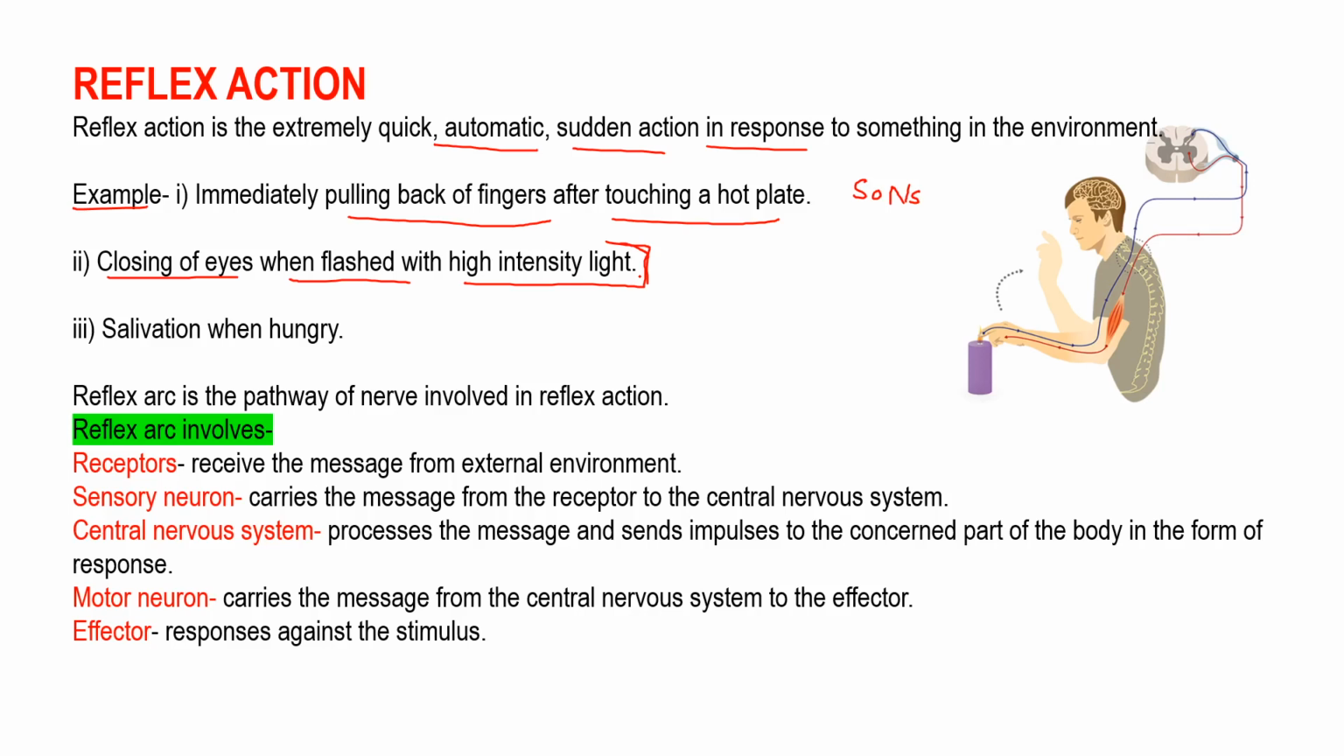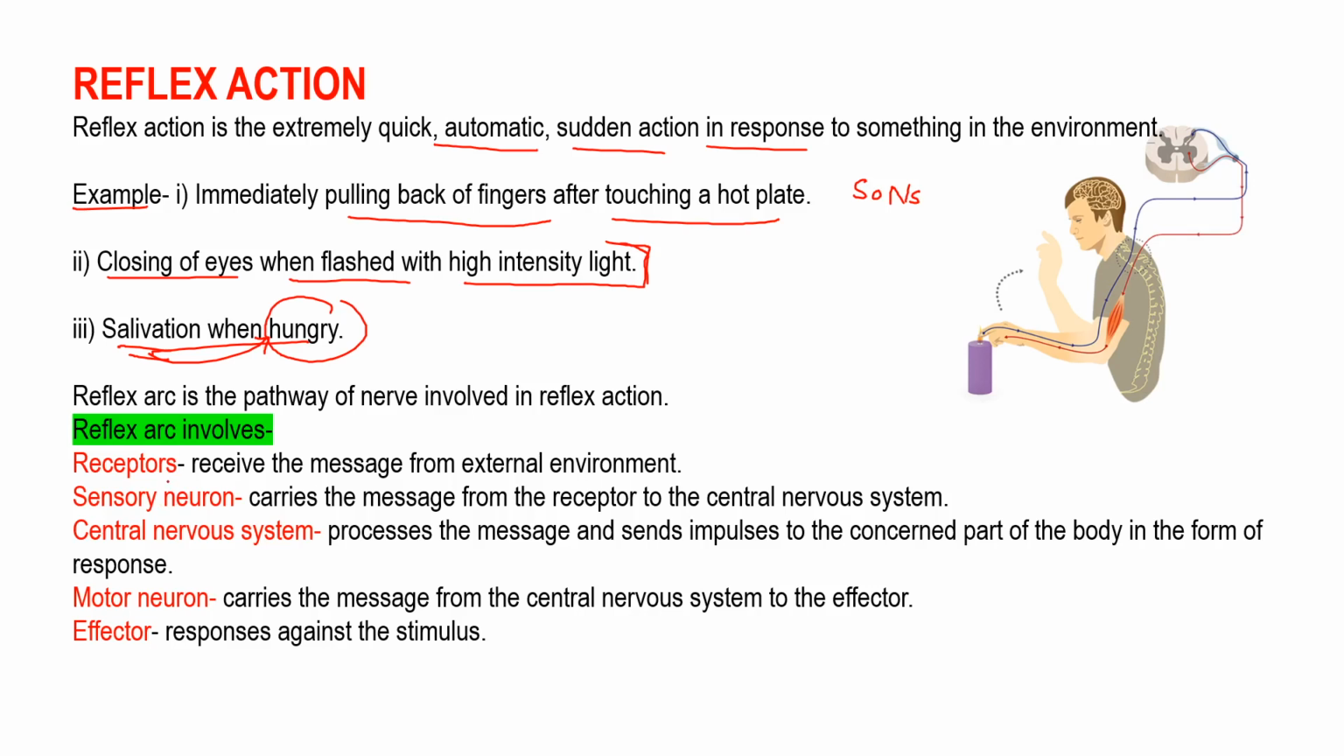Okay, so this high intensity light is the stimulus, and we respond toward it by closing our eyes. Salivation when hungry. Okay, so when we get hungry, salivation takes place. This is also the response against this stimulus. So basically, the somatic nervous system works in a very systematic manner, and it involves carrying sensory and motor information to and from the central nervous system. Okay, now let's talk about the reflex arc.